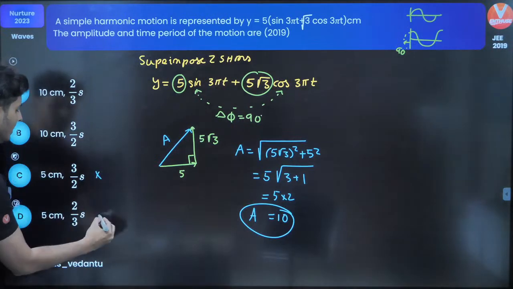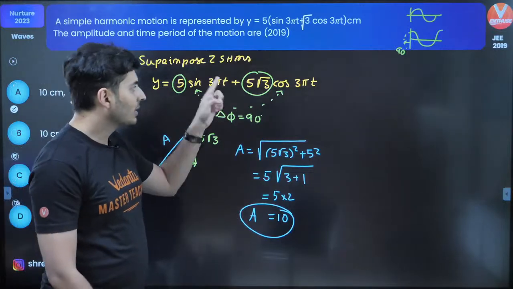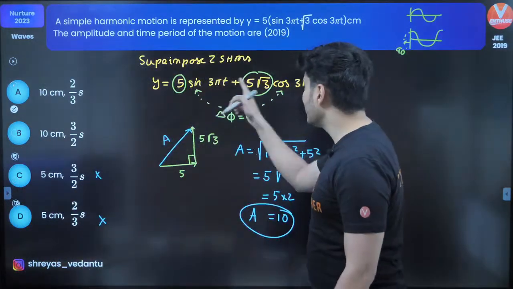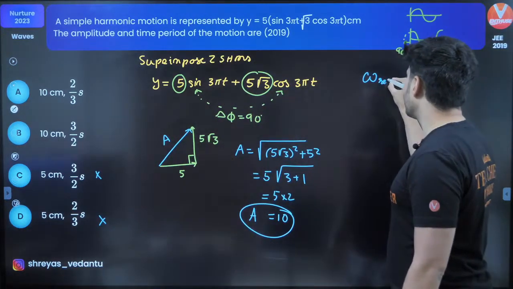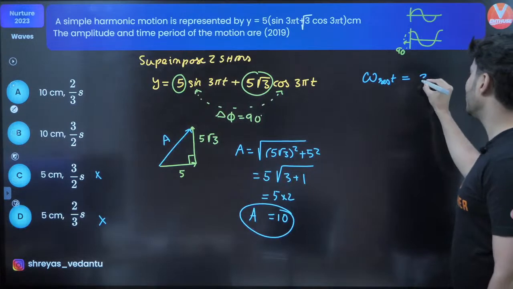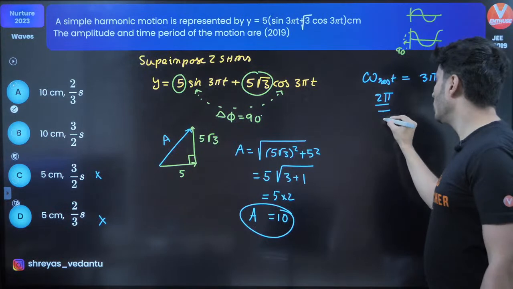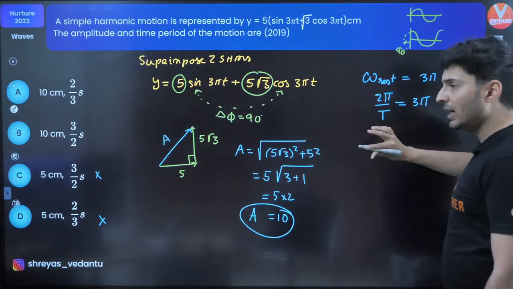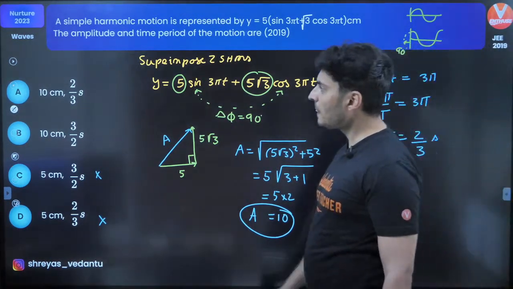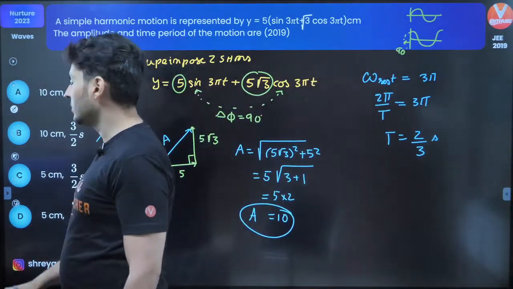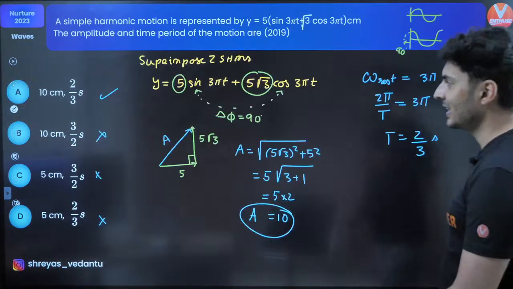So obviously C option and D option is ruled out. For time, remember, when you find the resultant SHM, the time period or frequency is the same as each of the SHMs. So omega of the resultant is just going to be 3 pi, and omega is nothing but 2 pi by T, right? 2 pi by T is 3 pi, so time period will be 2 by 3 seconds. So I think that should be option A. 3 by 2 is wrong. If you make a silly mistake, you will get option B. Correct. That's how you get it.